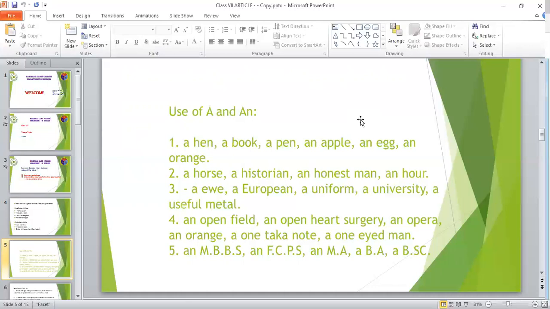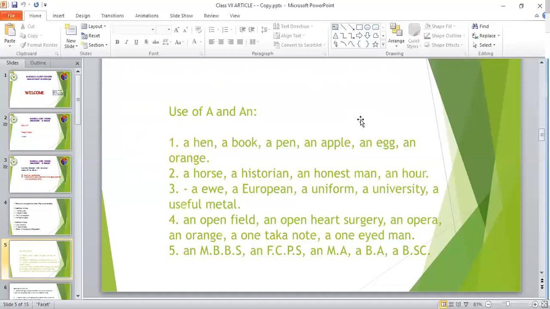Yes, dear cadets, this is that very rule. For honest, though the spelling begins with H, that is a consonant, the pronunciation or the sound begins with that of a vowel. And so we have used an here.